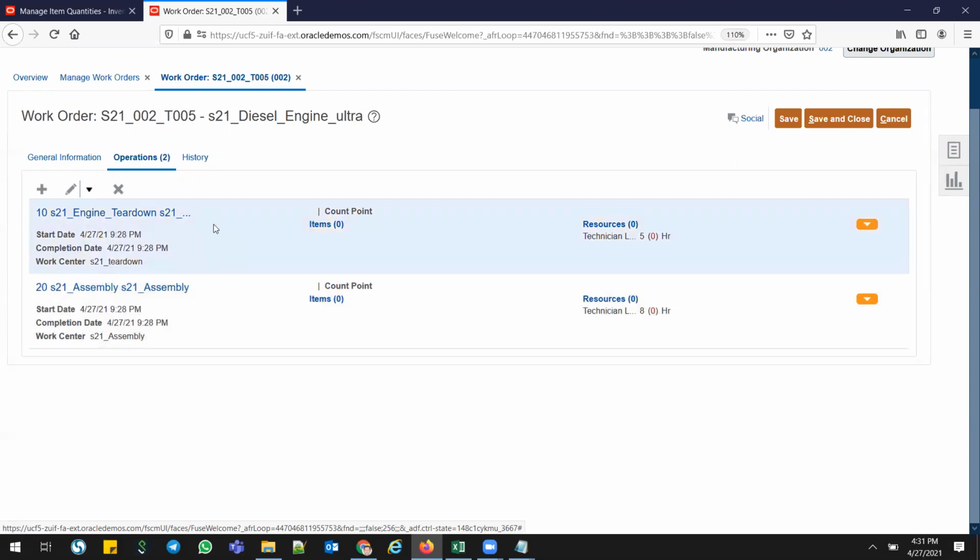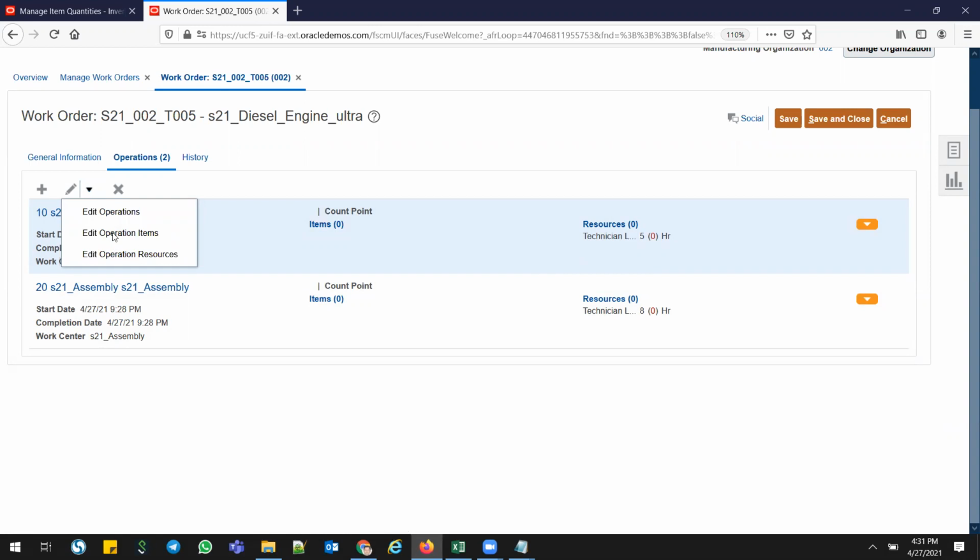Once you're done adding these operations, along with the standard operations, the resource will come as whatever we define under manage work definitions. Whenever you add these operations, the resource will come in the picture. That's how we defined it in the S21 engines tear down and S21 assembly. We attached these resources to these operations. If you want to add another resource or remove these resources, you can go with edit operation resources.